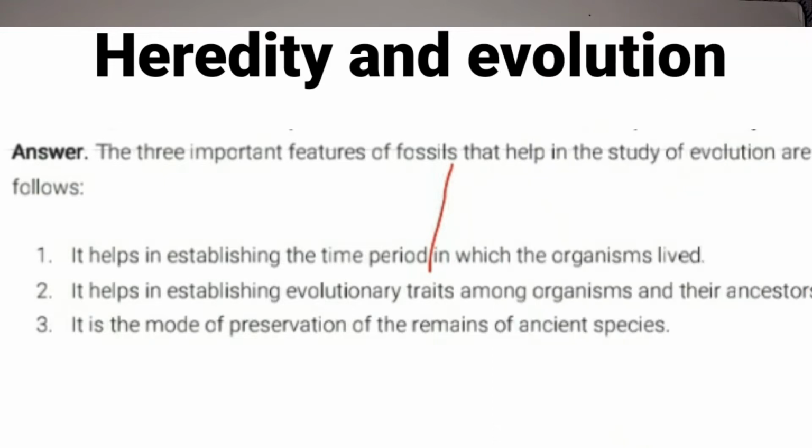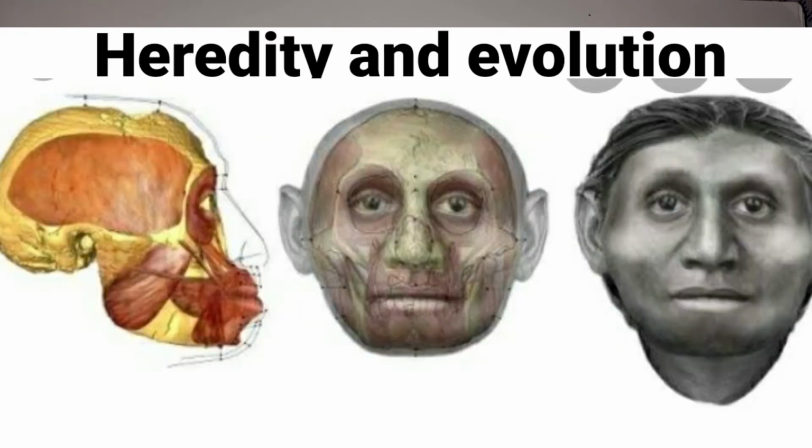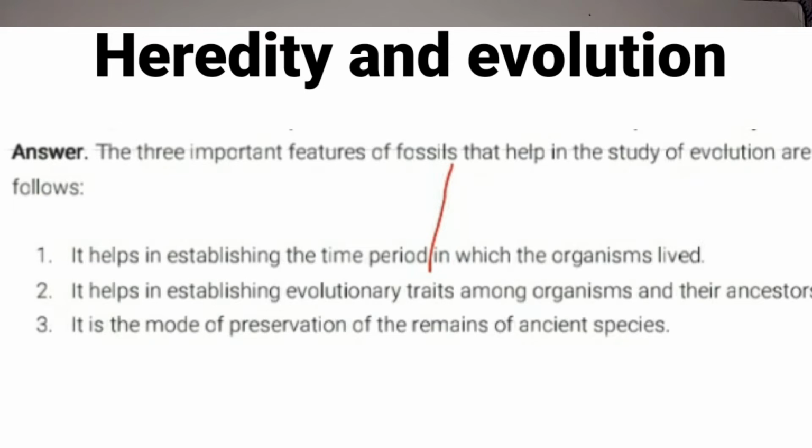The third one is, it helps in identification of the remains of ancient species. For example, you can take the skull. If you study the various types of skulls, you will know the evolutionary remains of these ancient species. So fossil study will help us to identify the remains of ancient species.